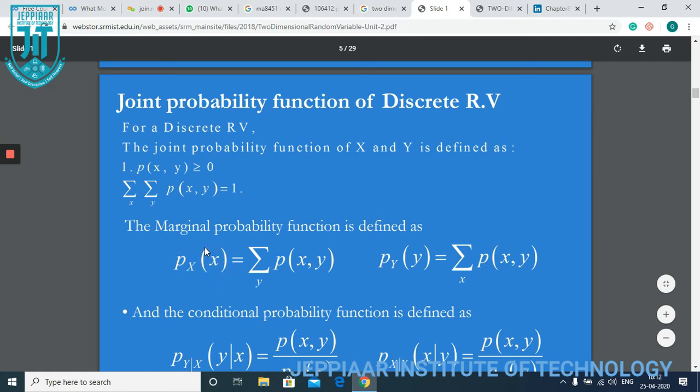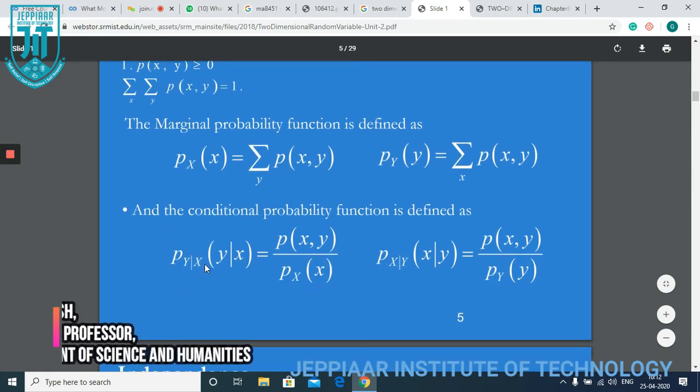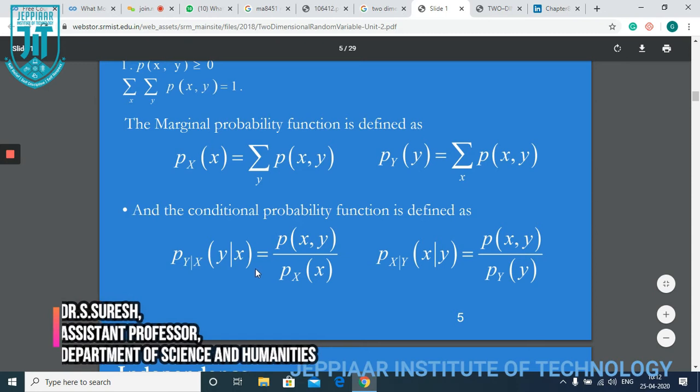Now we need to calculate the marginals. P of x and P of y can be dealt with like this. And the conditional probability: probability of x given y, and y given x. This is how the conditional probability function is defined.